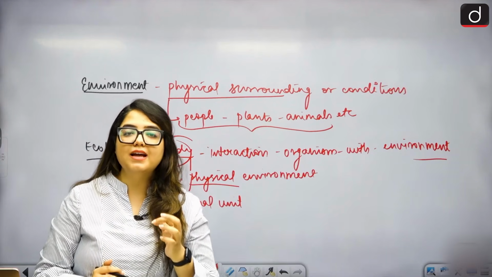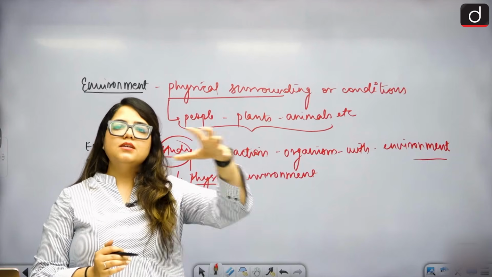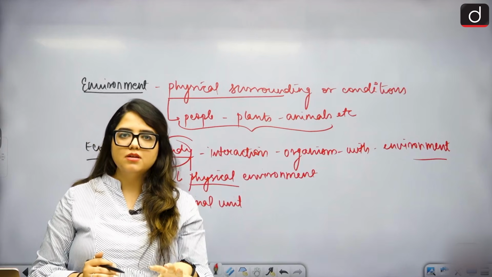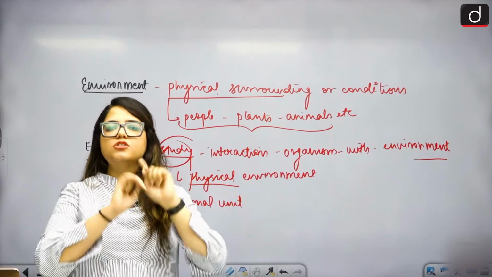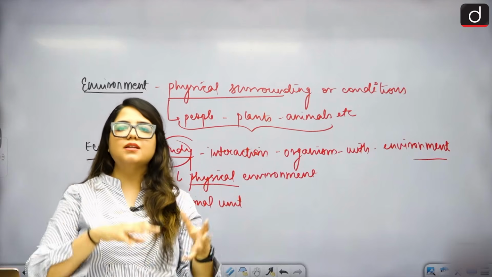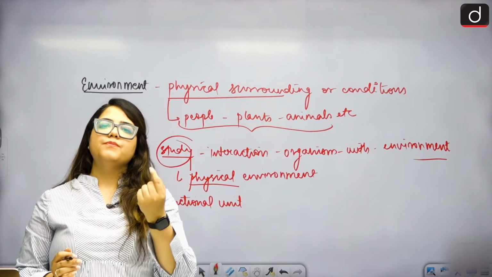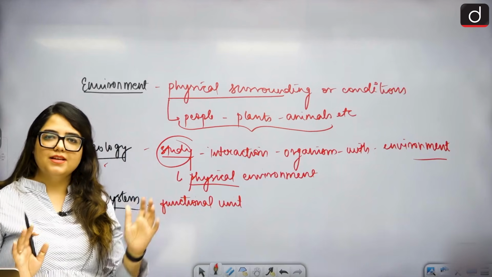Because it works for everybody, and it is not coming to a deadly halt because it is working. That functional unit where organisms are interacting with each other or the environment is called your ecosystem. Is that clear?